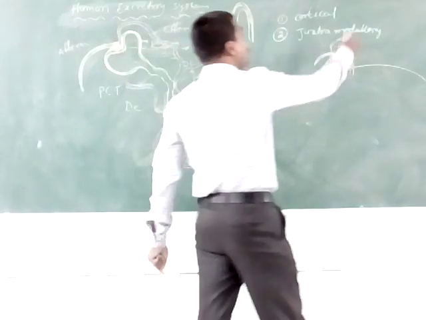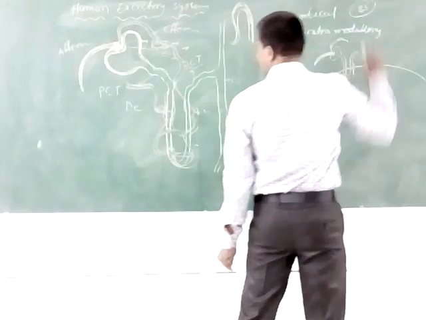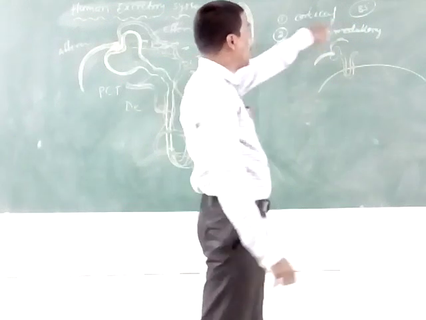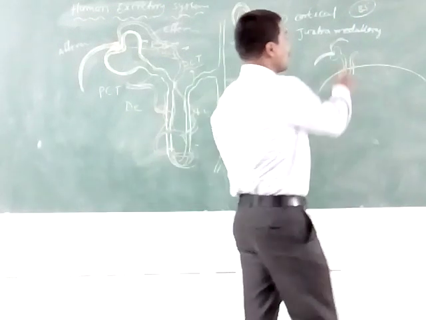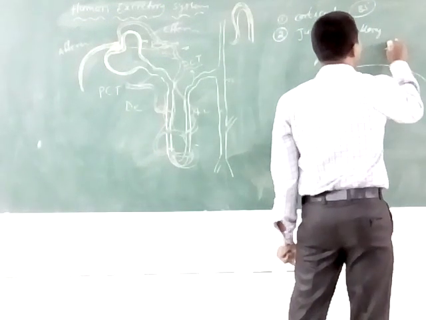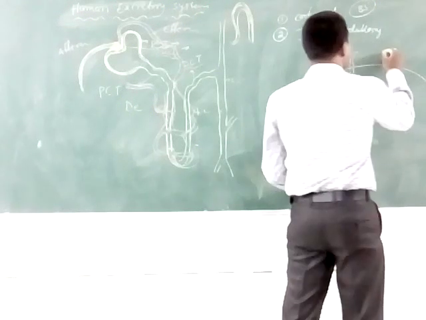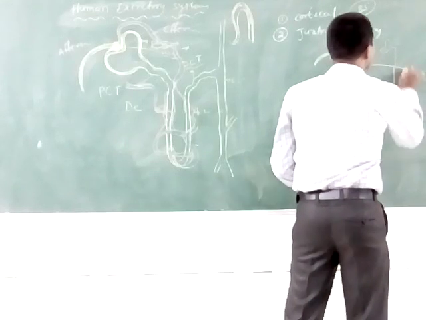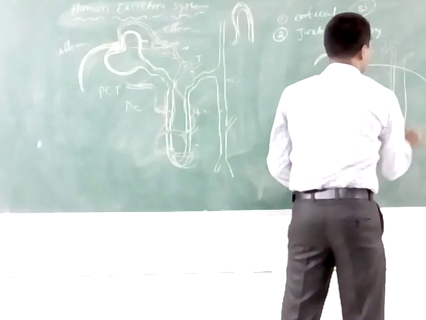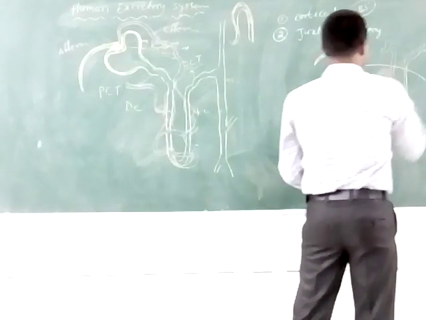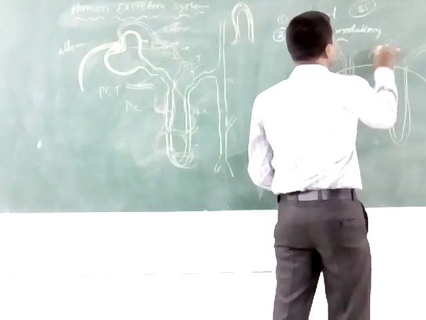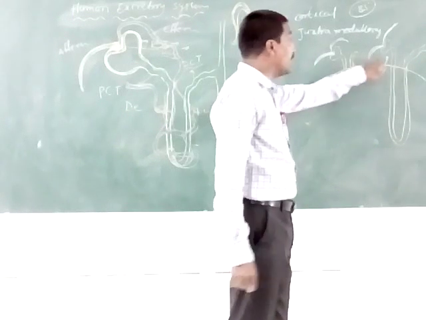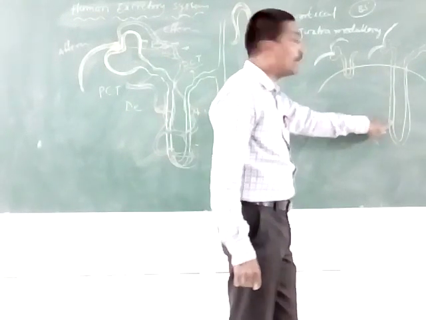85% of the nephrons in our kidneys are cortical nephrons. Next, the juxtamedullary nephrons. In these, the Henle's loop is very long and extends deep into the medullary region.